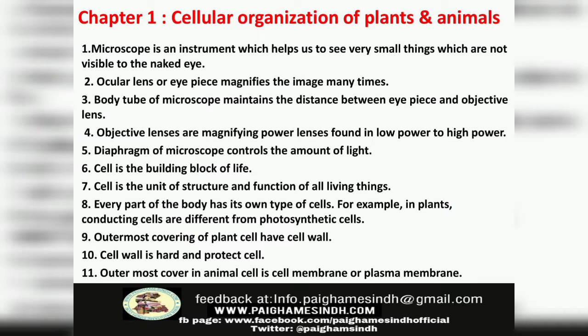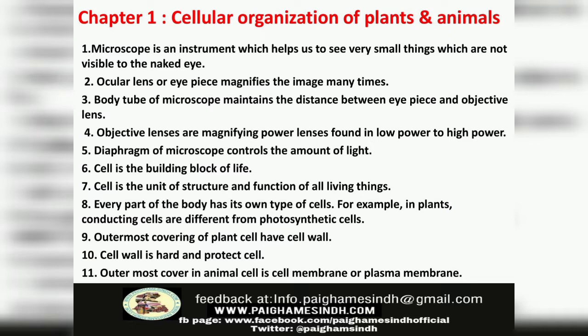Number 1: Microscope is an instrument which helps us to see very small things which are not visible to the naked eye. Number 2: Ocular lens or eyepiece magnifies the image many times. Number 3: Body tube of the microscope maintains the distance between eyepiece and objective lens. Number 4: Objective lenses are magnifying power lenses found in low power to high power. Number 5: Diaphragm of microscope controls the amount of light.